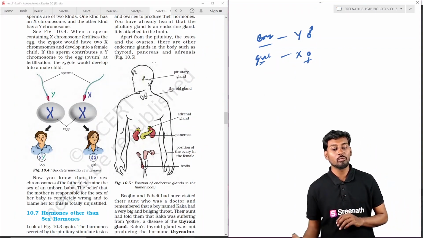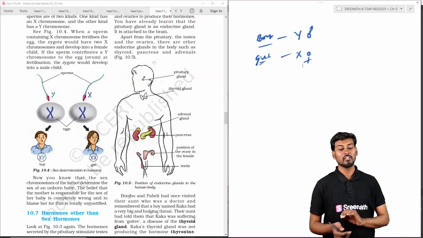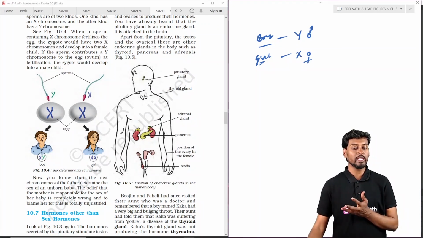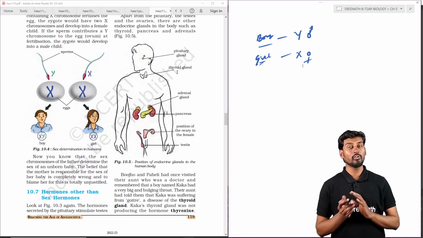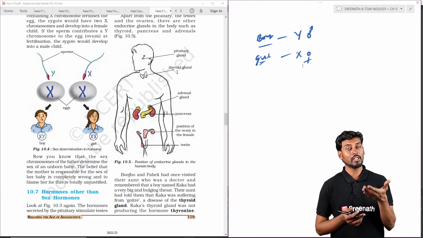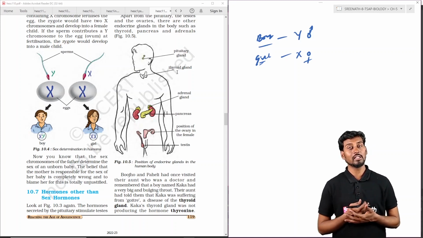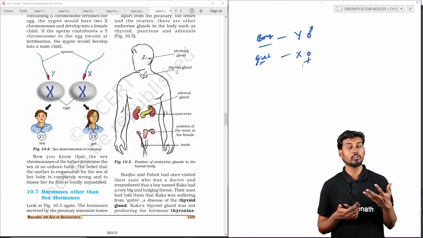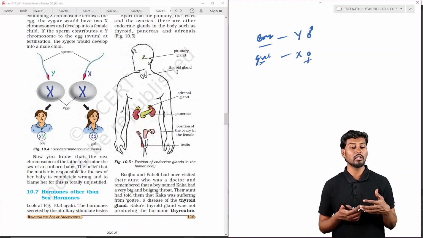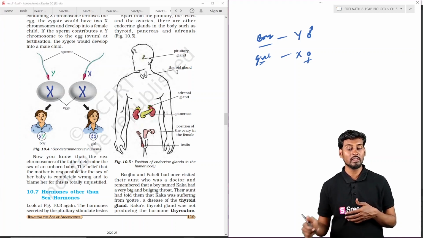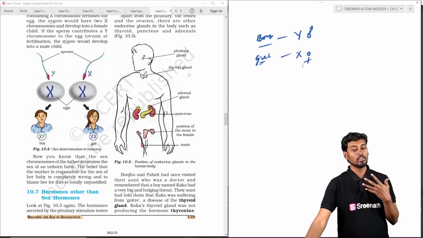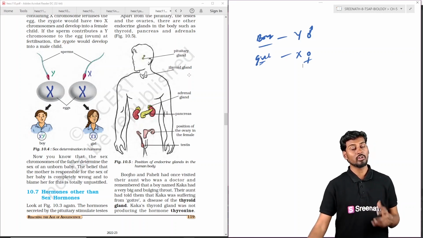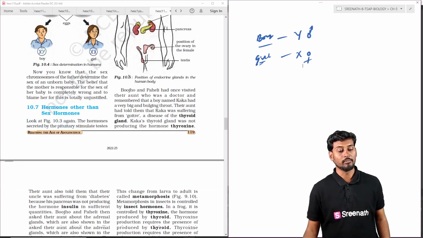So coming to the hormones other than the sex hormones, we can see the different kinds of hormones showing activity in human beings. The pituitary gland is called the master gland, which controls the other glands like the thyroid gland, the endocrine glands, the pancreas, and also some positions within the ovary in females and the testes. So these are the target organs or glands targeted in the endocrine system.